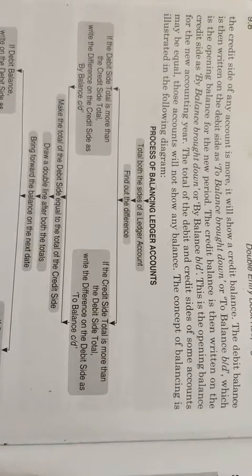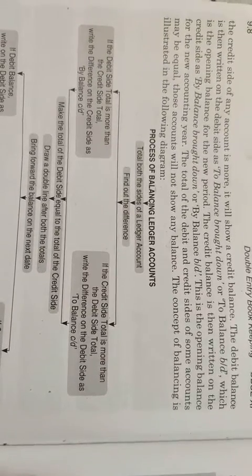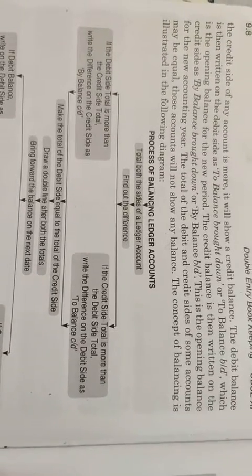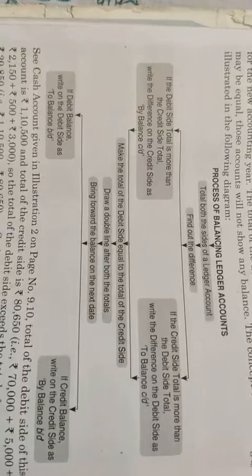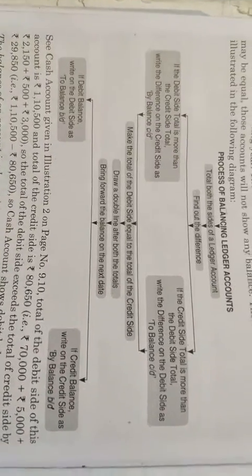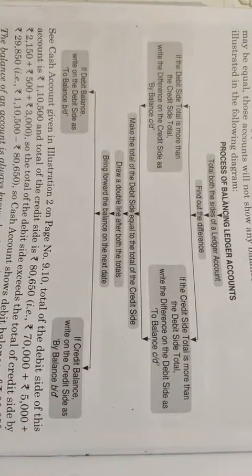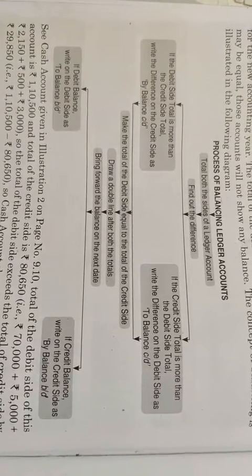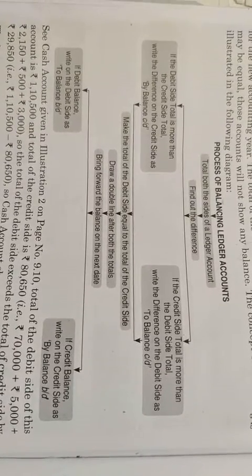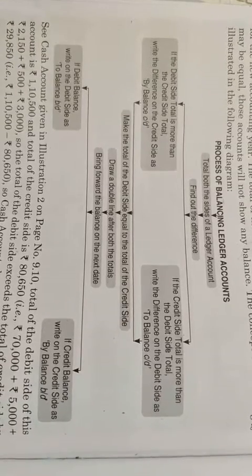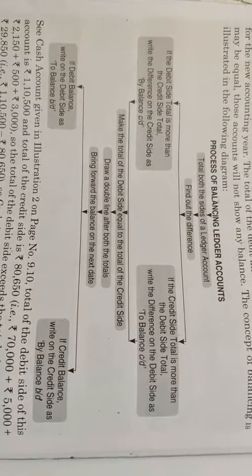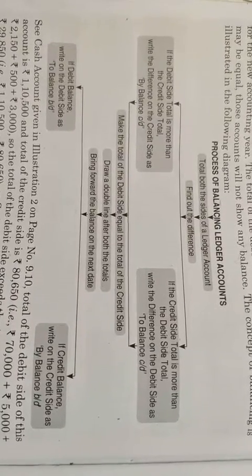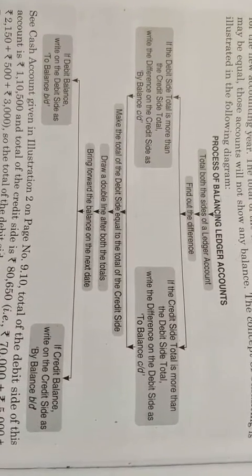The totals of the debit and credit sides of some accounts may be equal. Those accounts will not show any balance. The concept of balancing is illustrated in the following figure. Process of balancing a ledger account: Total both the sides of the ledger account. Find out the difference. If the debit side total is more than the credit side total, write the difference on the credit side as by balance CD. If the credit side total is more than the debit side total, write the difference on the debit side as to balance CD. Clear? This is the step.